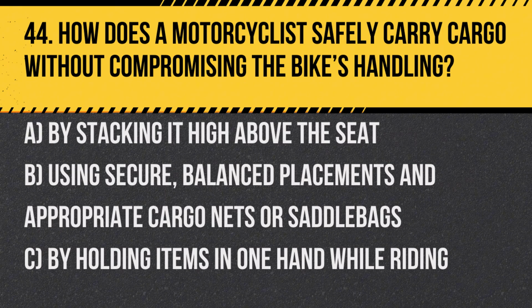Question 44. How does a motorcyclist safely carry cargo without compromising the bike's handling? A. By stacking it high above the seat. B. Using secure, balanced placements and appropriate cargo nets or saddlebags. C. By holding items in one hand while riding. Answer: B. Using secure, balanced placements and appropriate cargo nets or saddlebags ensures safety and stability.